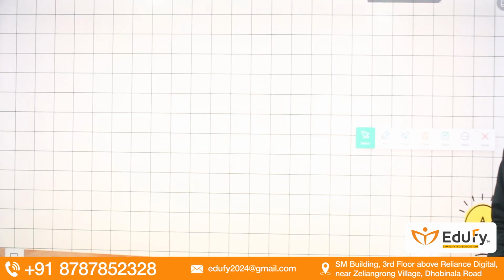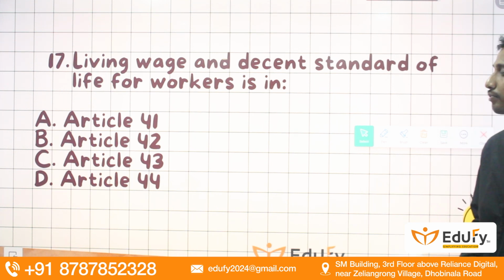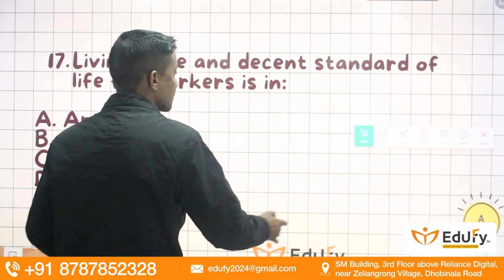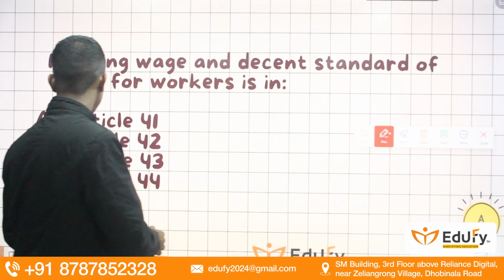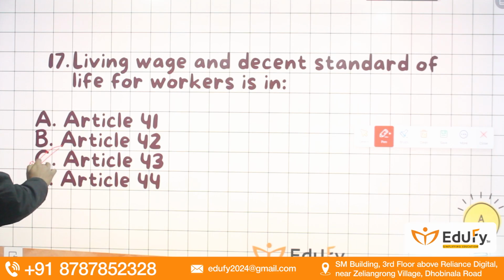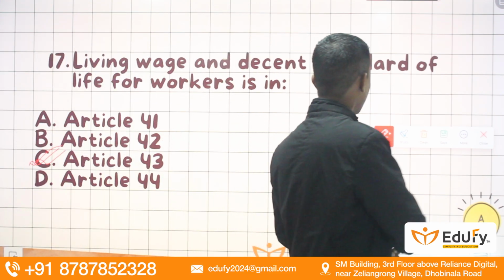Moving towards the next question, living wage and decent standard of life for workers is mentioned under which of the following articles? So remember guys, it has been mentioned in Article 43 of the Indian Constitution. Article 43 talks about the living wage and decent standard of life for workers.